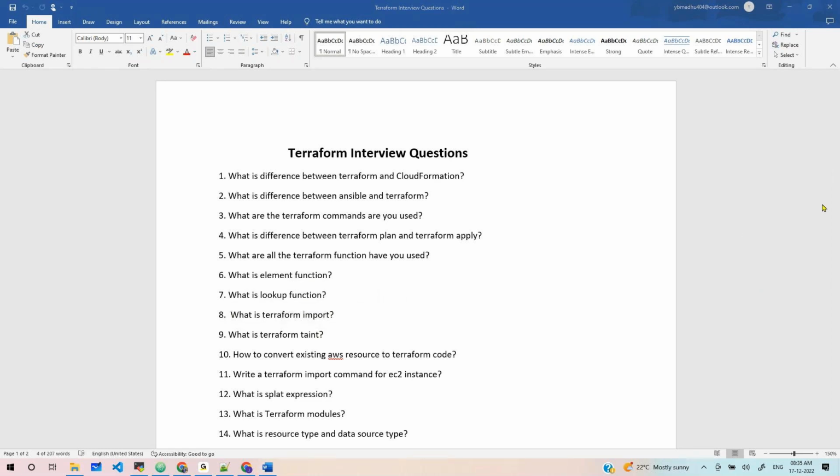Okay, fine. Next we go for the Terraform taint. It's a very important question. What is the Terraform taint? For example, if you don't want a particular resource to be left as is during terraform apply, we can use taint. Then on the next apply, it will recreate the same resource.